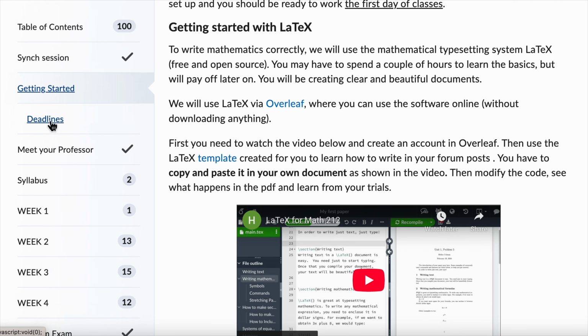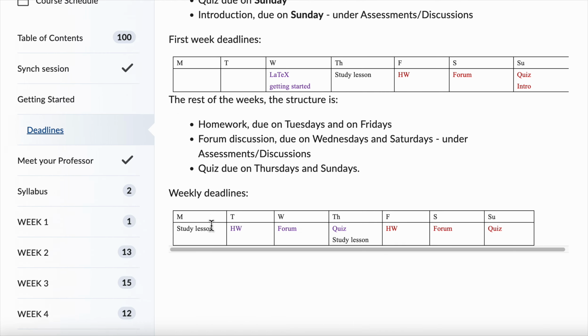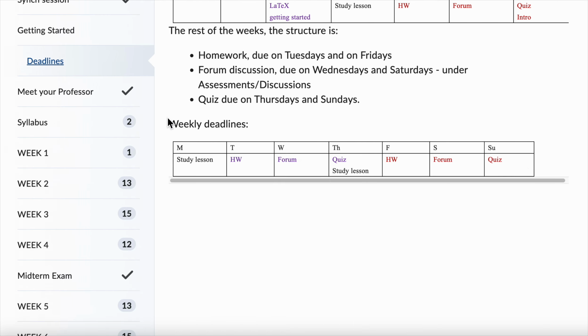Okay, so the deadlines. Under Getting Started, you have some deadlines here. You have the deadlines for the first week of classes, since they're a little different than the remainder of the semester. As I said, the weekly deadlines are going to be always on Tuesday homework, Wednesday forum, Thursday quiz, and then everything starts over on Friday homework, Saturday forum, and Sunday quiz.